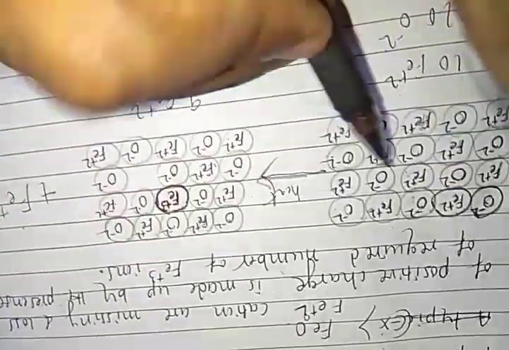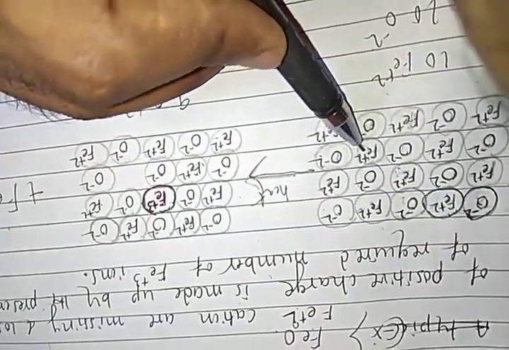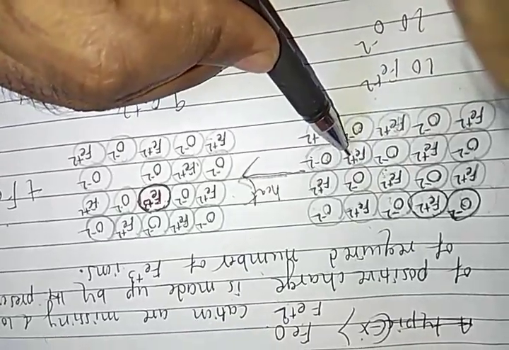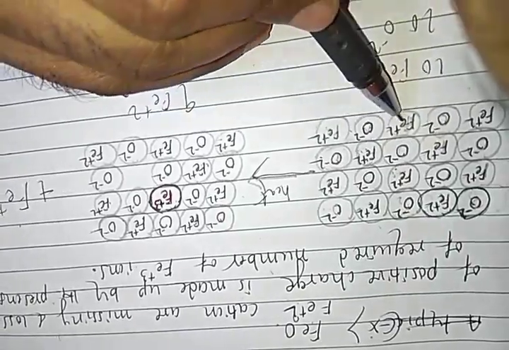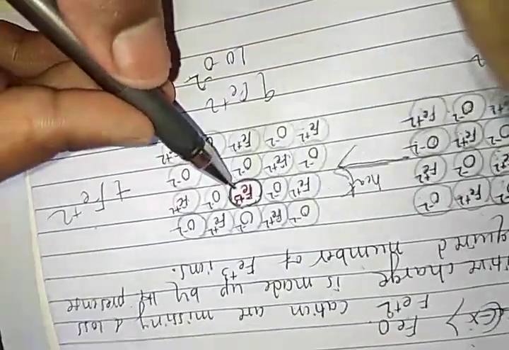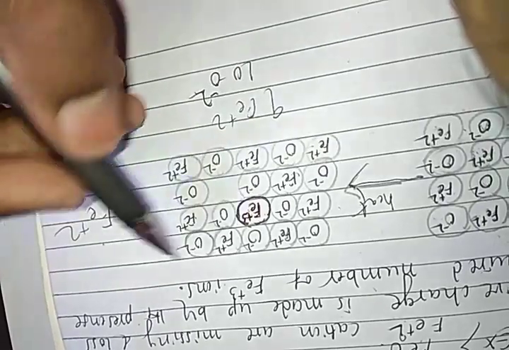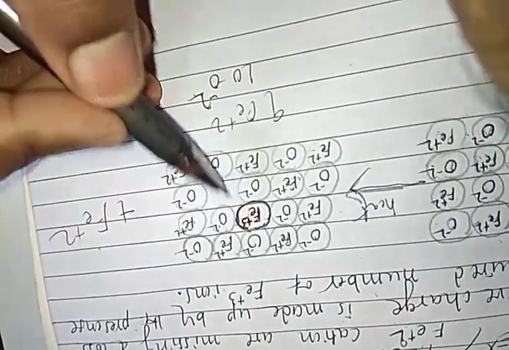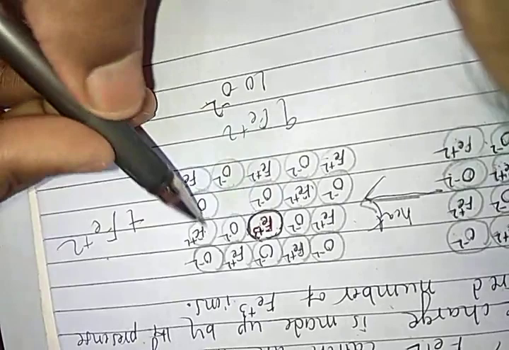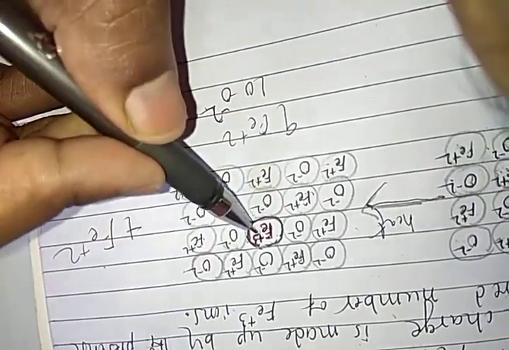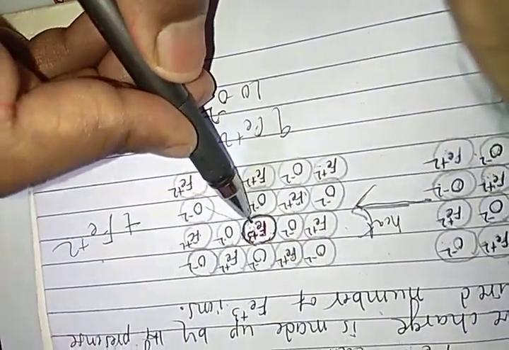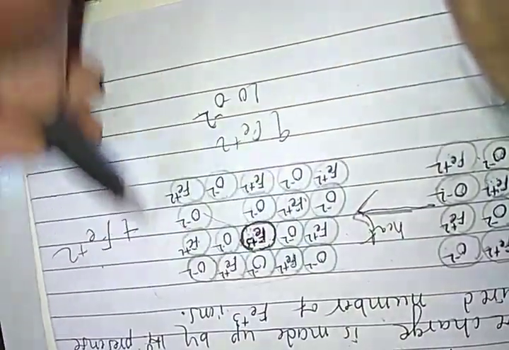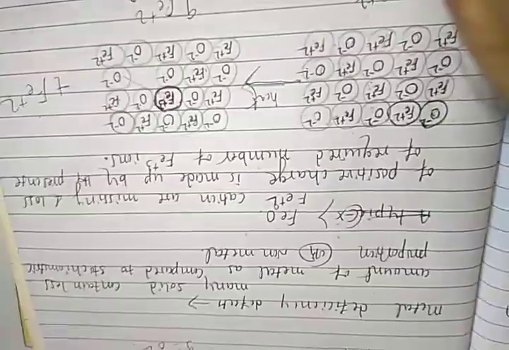Because if one of the cations is removed from its position, then the neighbor iron atom changes its oxidation state from plus 2 to plus 3. Because if the plus 3 oxidation state increases, then the nuclear attraction toward the oxygen also increases. This again captures all the ions towards itself by increasing oxidation states. In this state they maintain the crystal form. The students understood? That was metal deficiency defects.